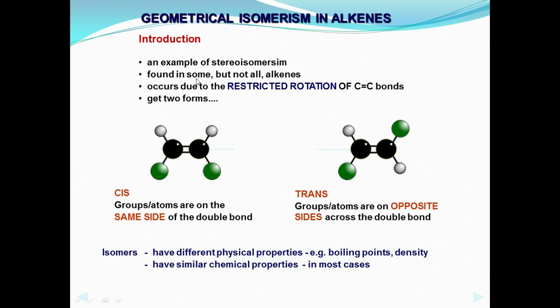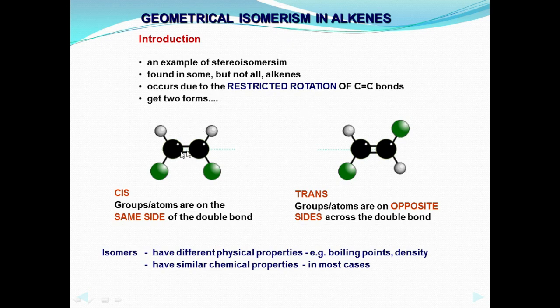Here, first of all, the geometrical isomerism. What is geometrical isomerism? It is the restricted rotation around the carbon-carbon double bond that is responsible for geometrical isomerism.